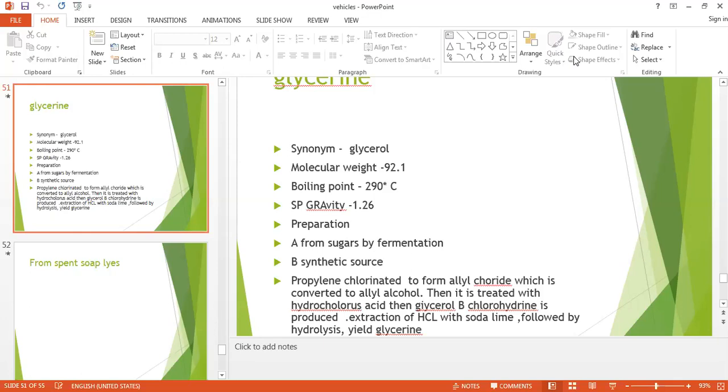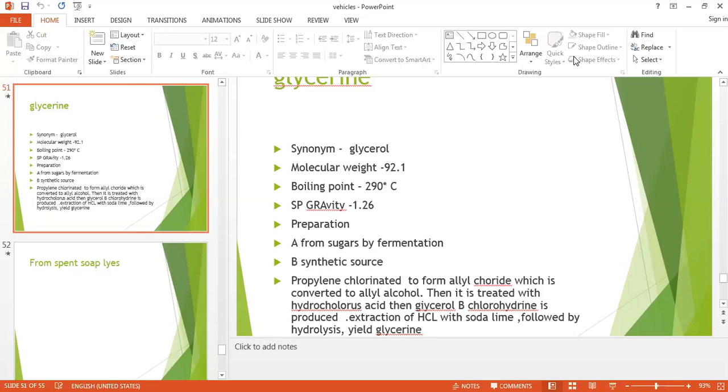The next stage is that the crude glycerol obtained is decolorized with animal charcoal, which we have seen in the other process also, and it is purified by distillation with superheated steam under reduced pressure. Then the distillate containing the water is concentrated again in a vacuum pan until a glycerol specific gravity of 1.26 is obtained. So this is a long procedure of obtaining the glycerol from fats and oil when it is hydrolyzed with the NaOH solution.